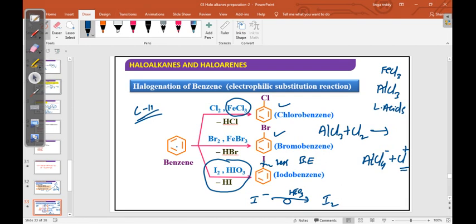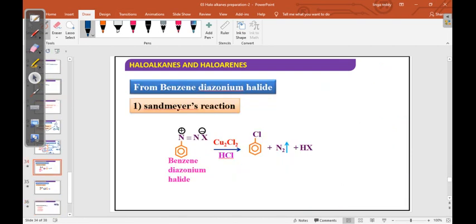Okay, next, Sandmeyer. This is the class 12th Sandmeyer reaction. In this Sandmeyer reaction, first we will prepare benzene diazonium chloride. How will this benzene diazonium chloride come? We first take aniline, NH2. This aniline reacts with HNO2. This HNO2 is not available as such, so we take NaNO2 plus HCl.